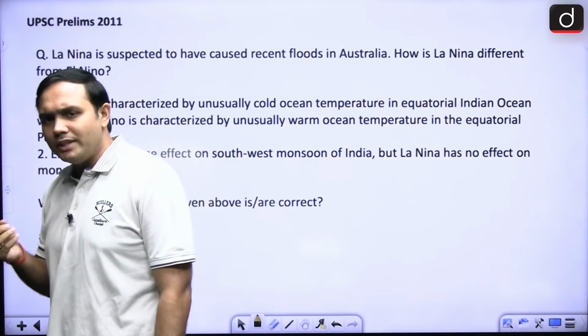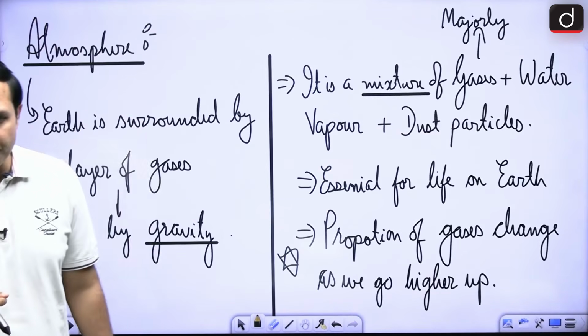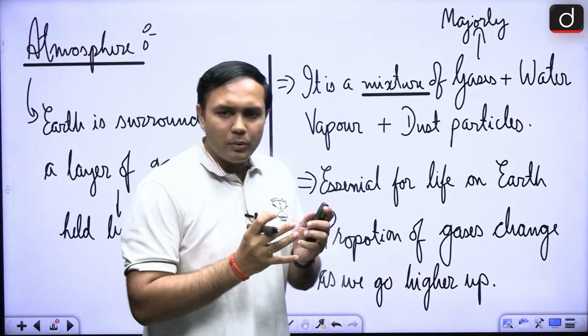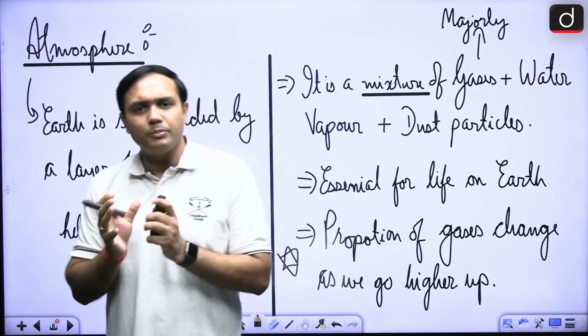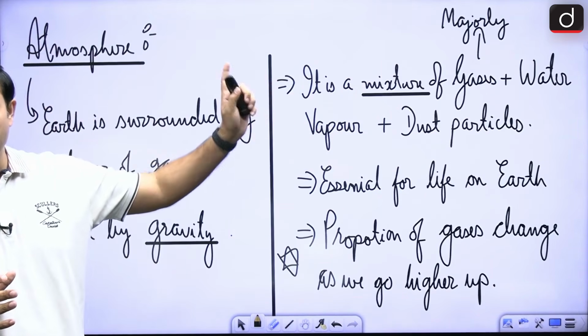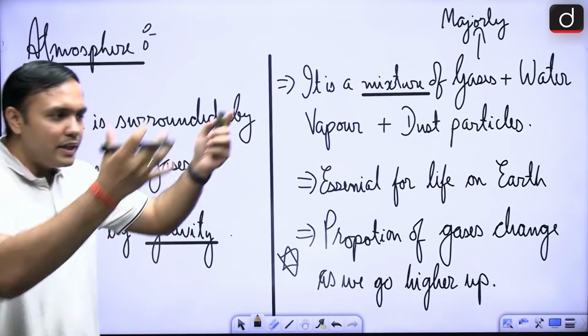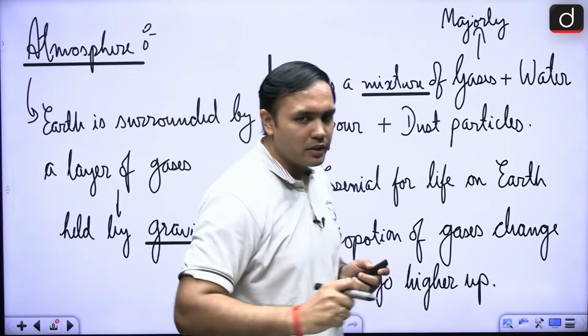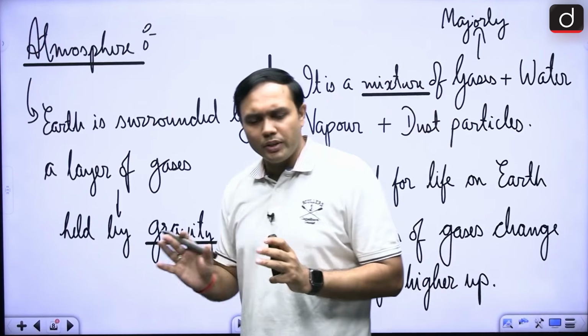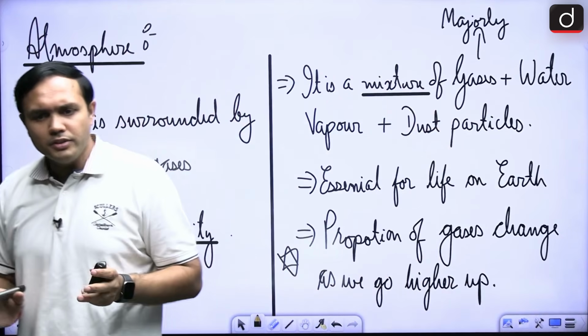Let's look at some basic aspects with respect to atmosphere, right? Whenever we are talking about the atmosphere, it is made up of three things, or it is a mixture of three major aspects: gases, water vapor and dust particles, right? And it is held together to the earth by the effect of gravity, right? These are very basic aspects. I'm hoping that you are 100% clear about this, right?